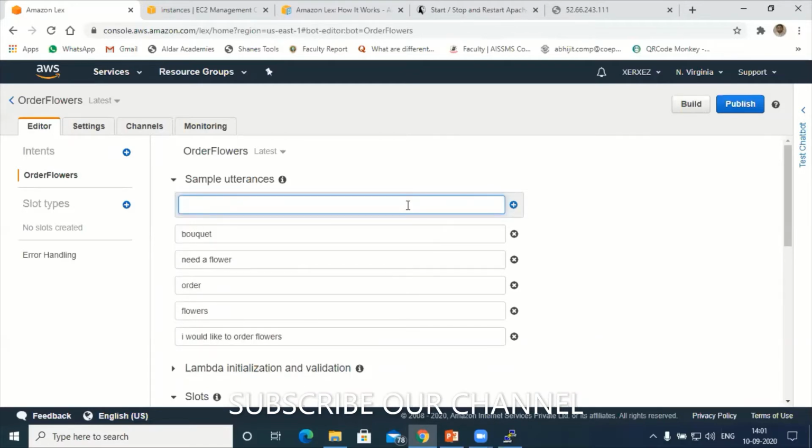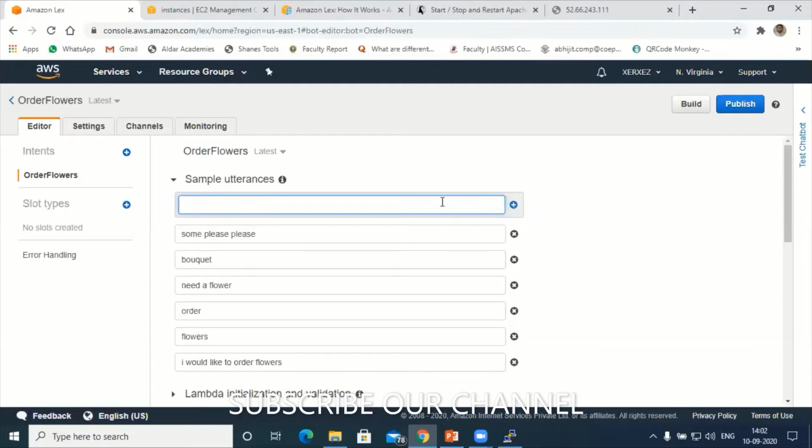I'll suggest some more utterances. Let's say, "some flower, please." We can expect that. Next, "flower, please," which is not covered yet. Next, "I want some flower." Okay, some flowers. Next, "order flower." Order is there, flower is there.